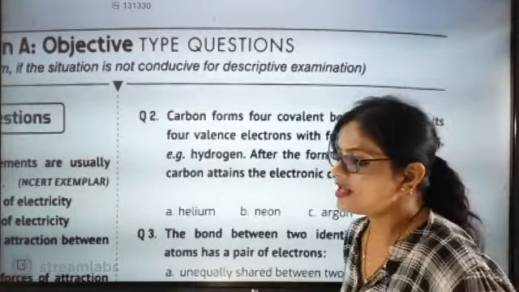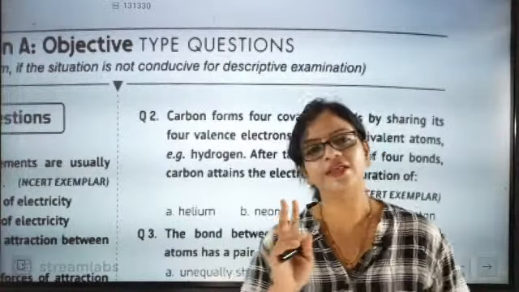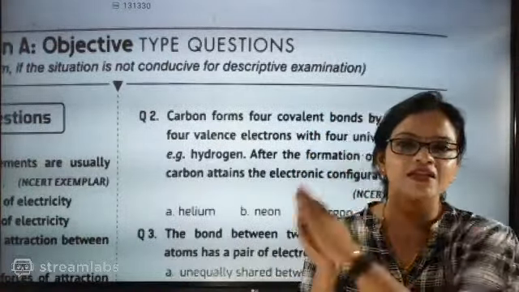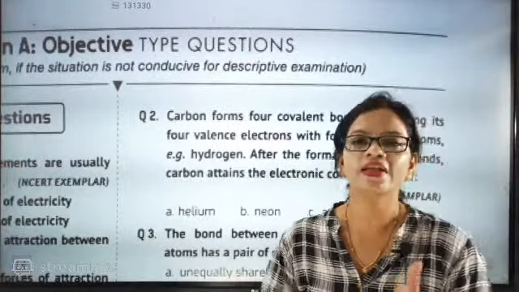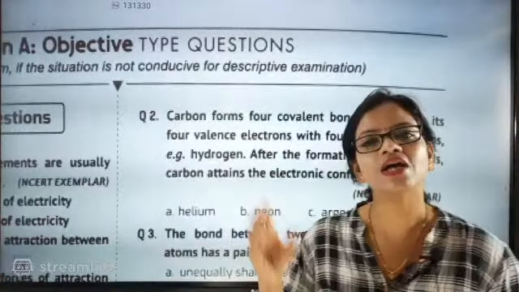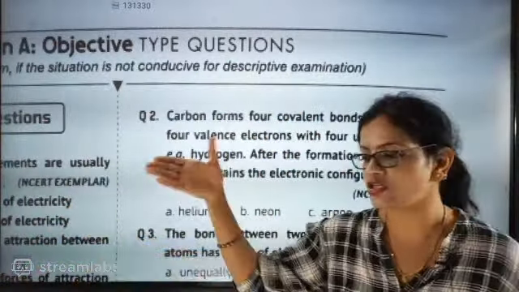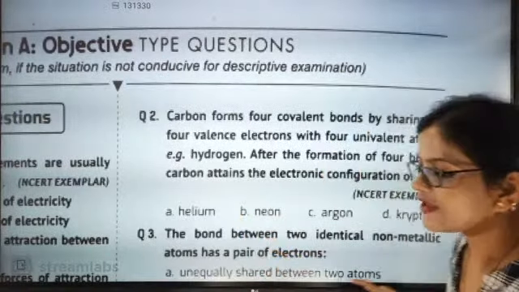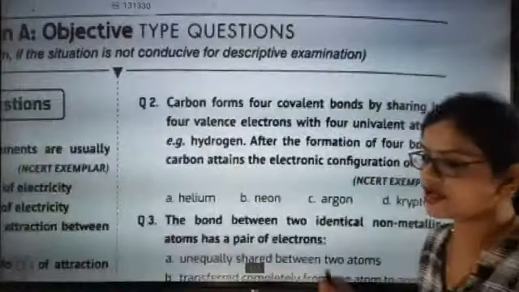The correct answer is neon. Why not helium? Helium's atomic configuration is exactly 2, so the number of electrons in the outermost orbit for helium is 2. Hydrogen, helium: helium is the first noble gas, then lithium, beryllium, boron, carbon. After carbon, which one is coming? So when carbon takes 4 electrons, it will gain the nearest noble gas configuration of neon.